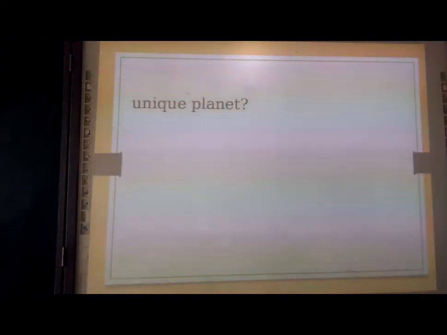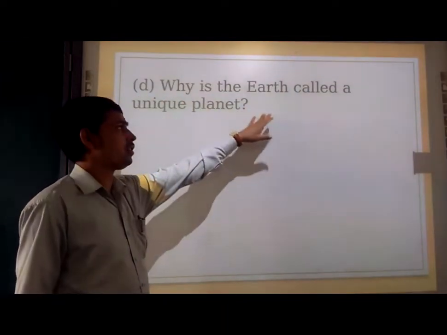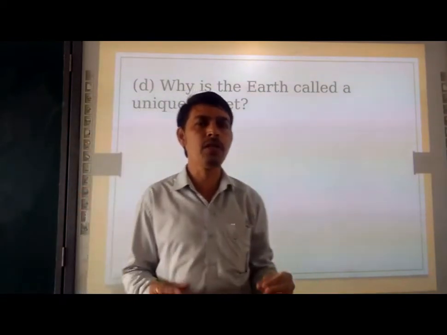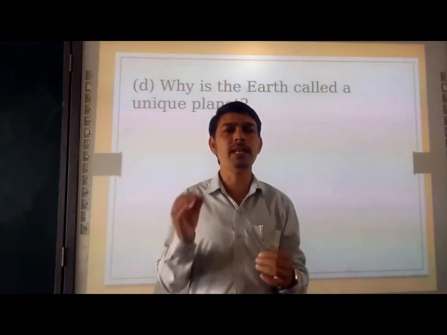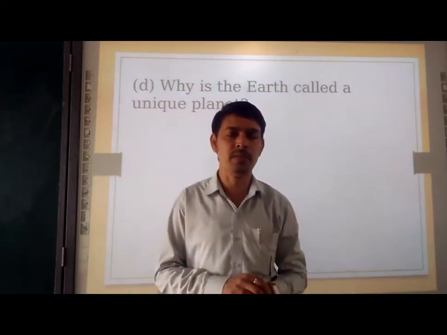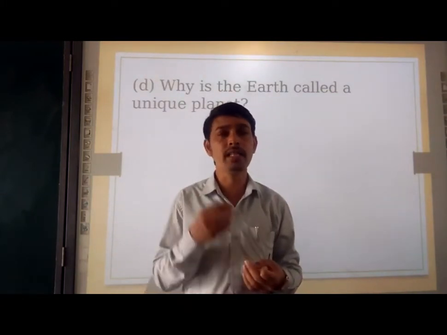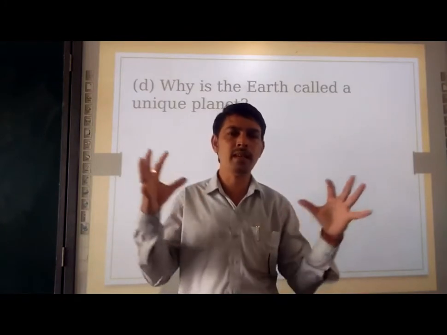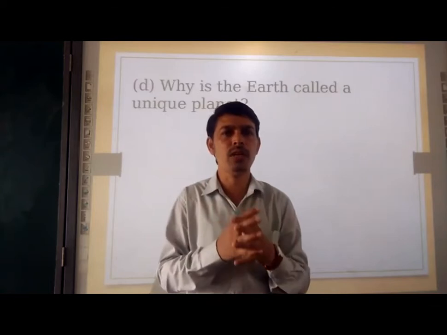Next. D. Why is the Earth called a unique planet? Already we had studied that Earth is a unique planet because Earth is the only planet which has a life support system. That means air, water, right? Plus, why is Earth called a blue planet? Already we had seen. So like that, by capturing all the facts and figures related to Earth, we are going to frame the answer.